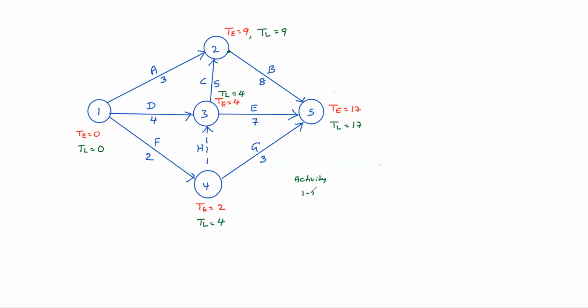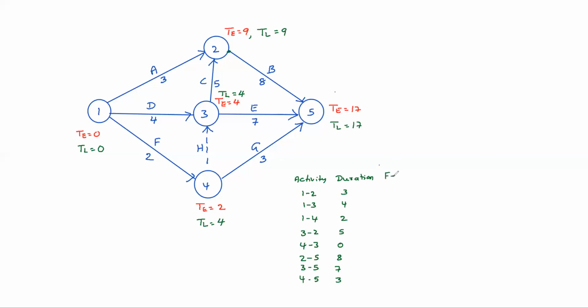How many activities are there? 1-2, 1-3, 1-4, 3-2, 4-3 (a dummy activity with 0 duration), 2-5, 3-5, 4-5. Durations: 1-2 is 3 days, 1-3 is 4 days, 1-4 is 2 days, 3-2 is 5 days, 4-3 is 0 days, 2-5 is 8 days, 3-5 is 7 days, 4-5 is 3 days.